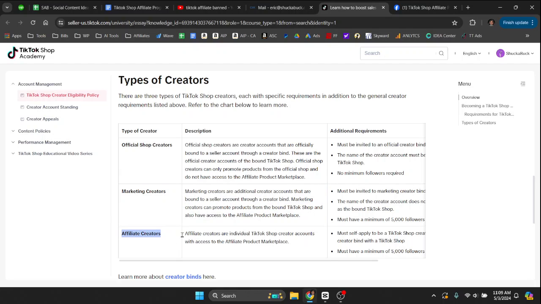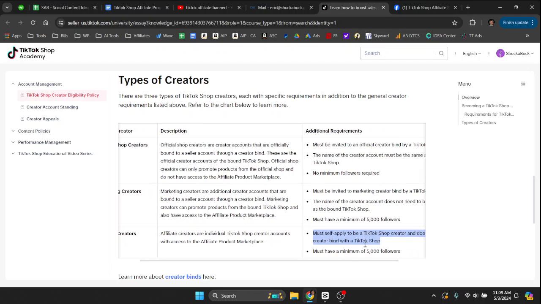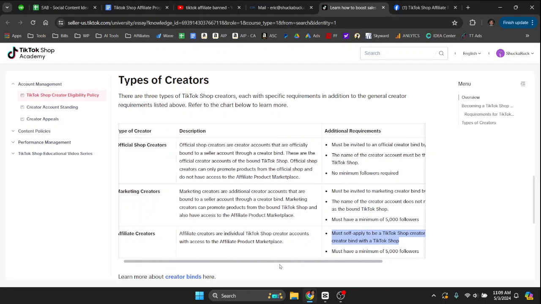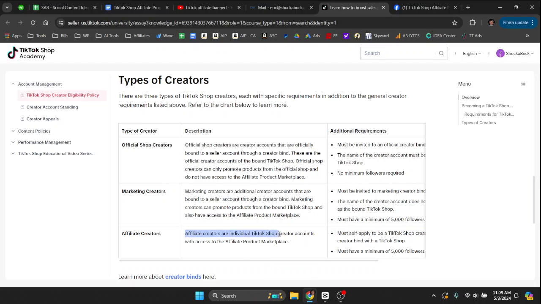Let's start with the affiliate creator. Affiliate creator is the people who just started a page, posted original content, and then eventually got to 5,000 followers. So you must have a minimum of 5,000 followers. And then you have to self-apply for the TikTok Shop creator program, which is the affiliate program. And this one, you do not need to create a bind with a TikTok Shop, meaning you do not need to be linked to a TikTok Shop. You just self-apply for the affiliate program. So affiliate creators are individual TikTok Shop creator accounts with access to the affiliate marketplace. That is most affiliate creators.